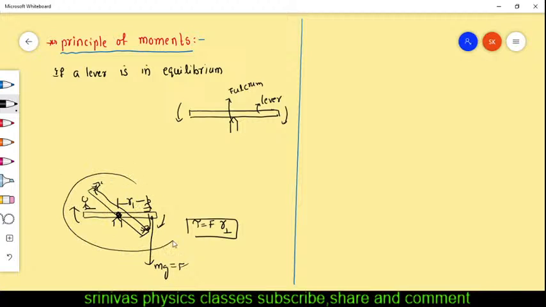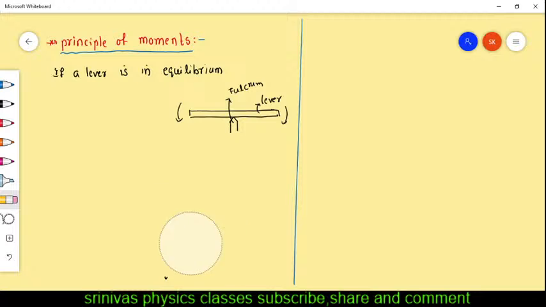Do you know what is the name of this one? In the park you will observe. Can anyone write in the chat box? What is the name of that which children play on in the park?